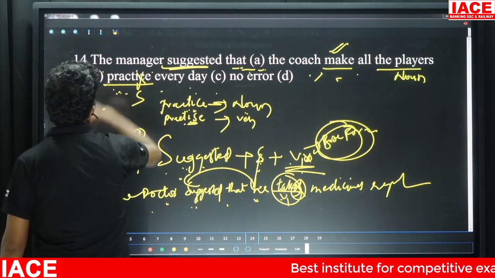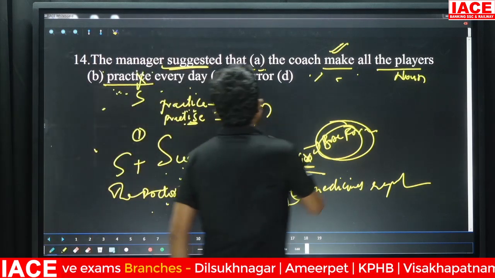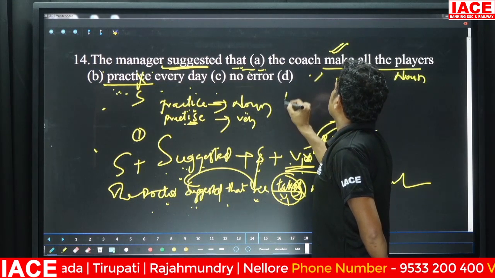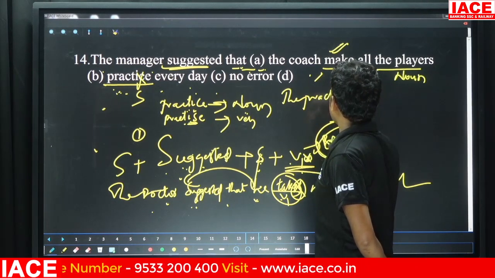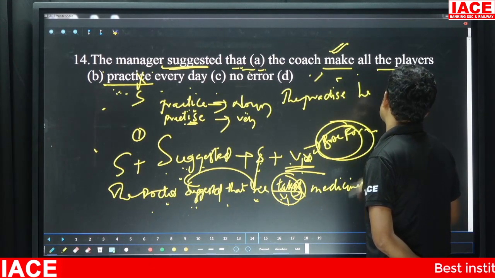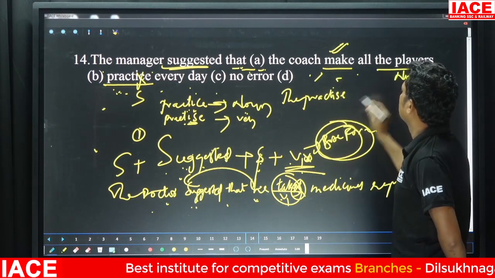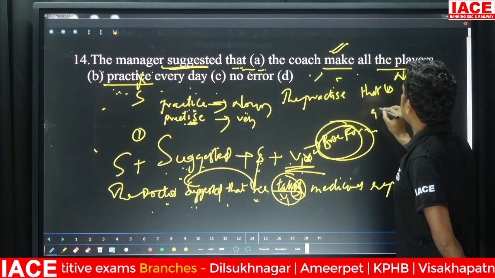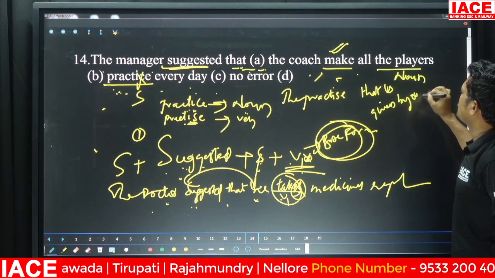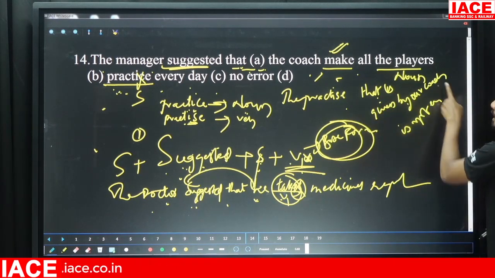Let me give you another example so that you understand the word better. For example: the practice that is given by our coach is not enough.